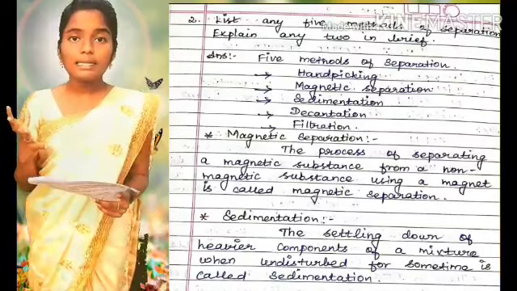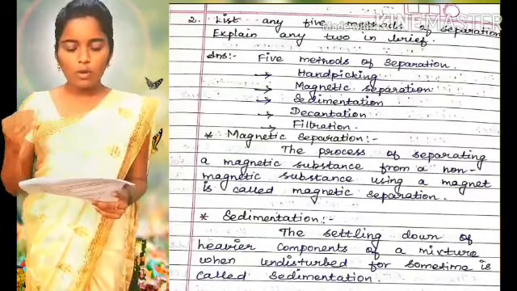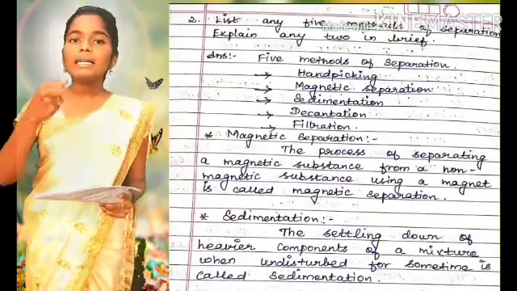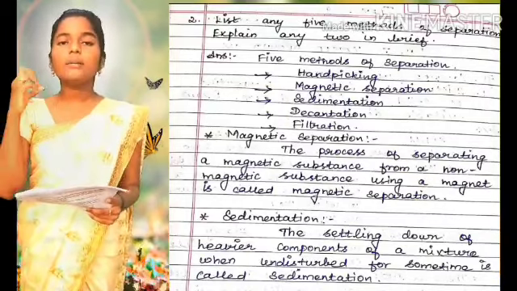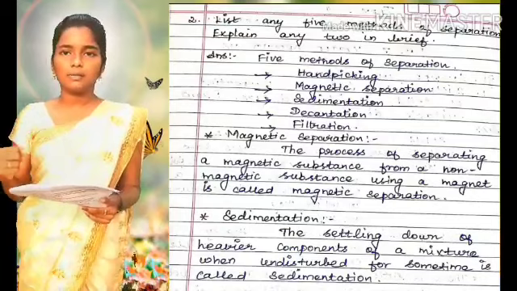So what is magnetic separation? The process of separating a magnetic substance from a non-magnetic substance using a magnet is called magnetic separation.